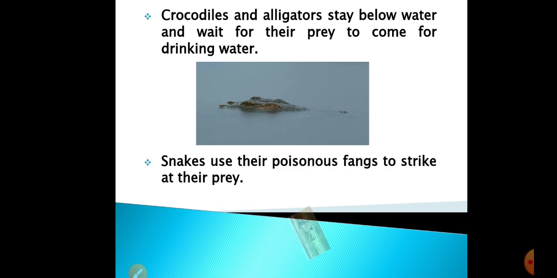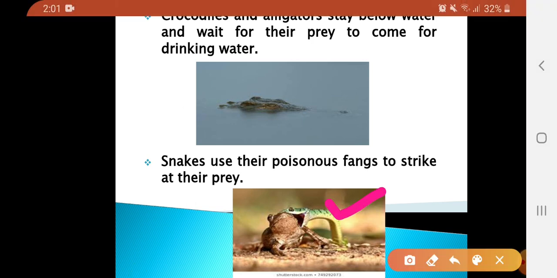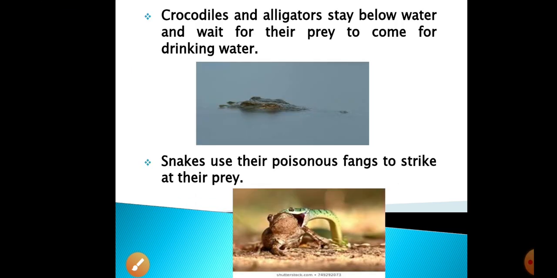Next is an example. You can see here the picture of a snake. It's a predator and what is it eating? A frog. So in this example, snake is a predator and frog is its prey. And the snake strikes its prey with its poisonous fangs.